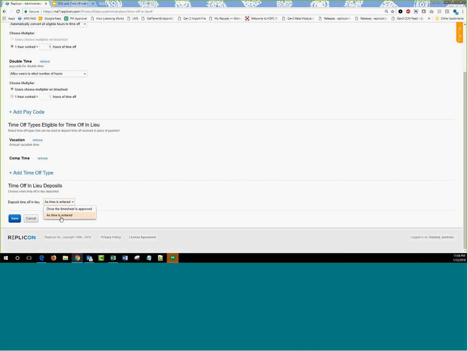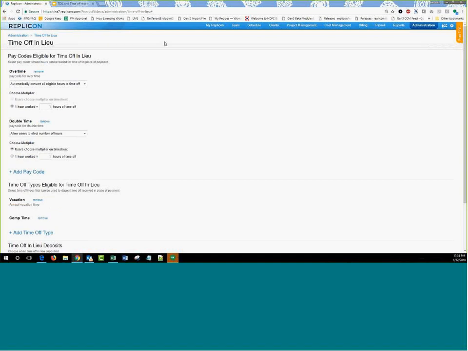Then you will have to take care of that audit and make sure that doesn't happen. So to keep a tab on such things, we have the once timesheet is approved option. You make sure that once the timesheet gets approved, you get the time off in lieu, and then you can't change anything on your timesheet.